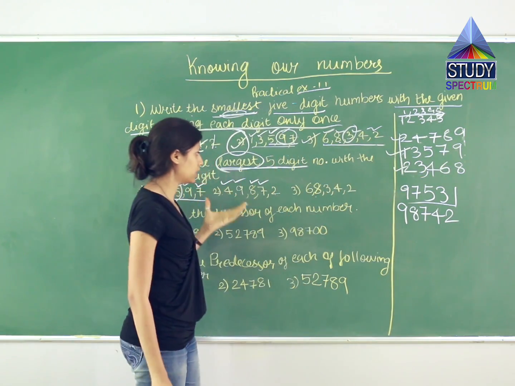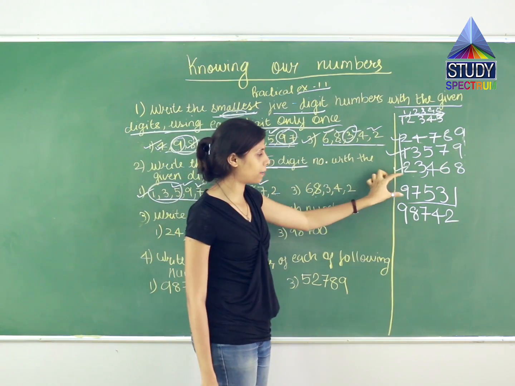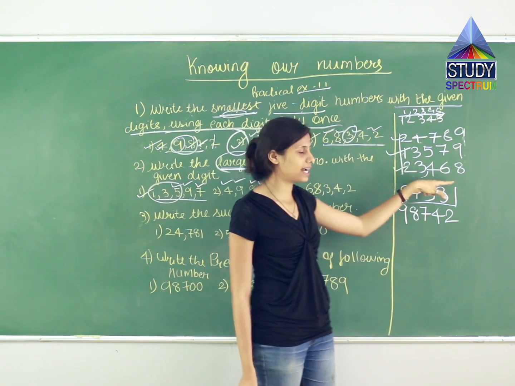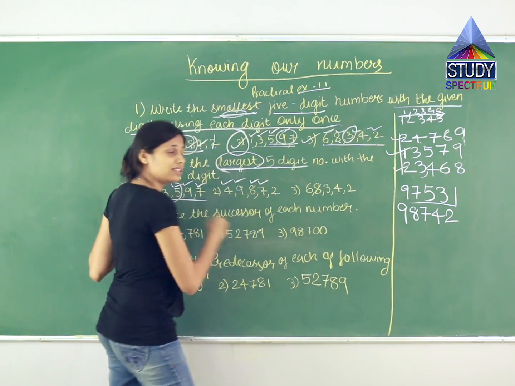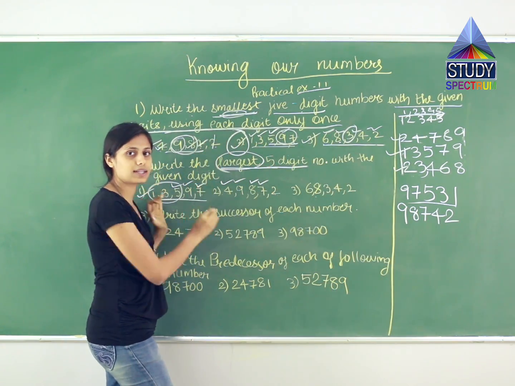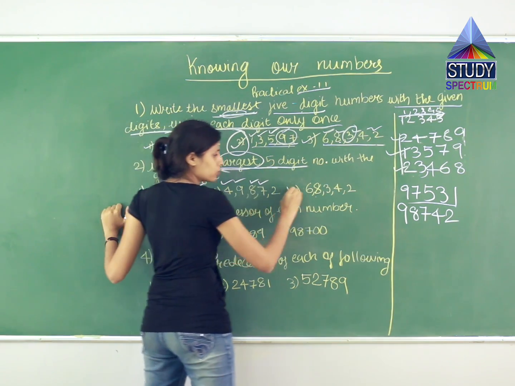In the second option, in the second question, they are asking you for the largest 5-digit number. So the biggest number was written first, in descending order, and the smallest was written last. So this is how we have to prepare the smallest and the largest numbers from the available 5-digit number. Now let us move on to the third.